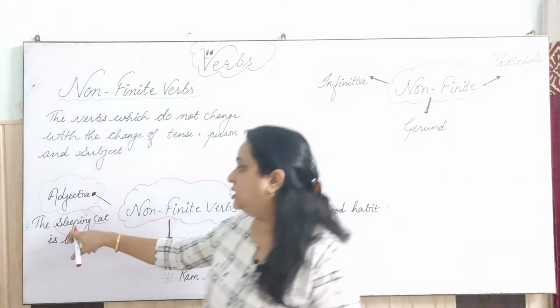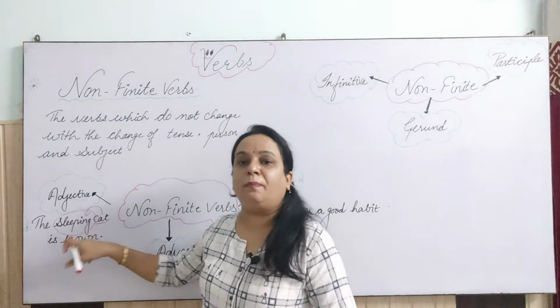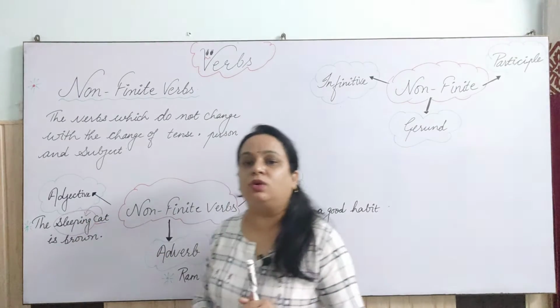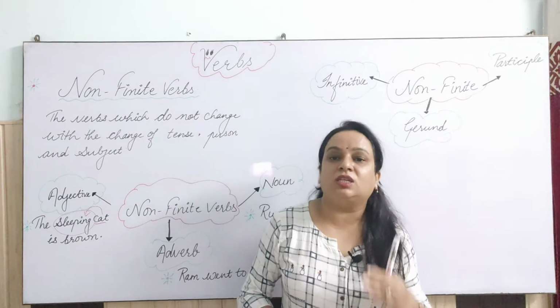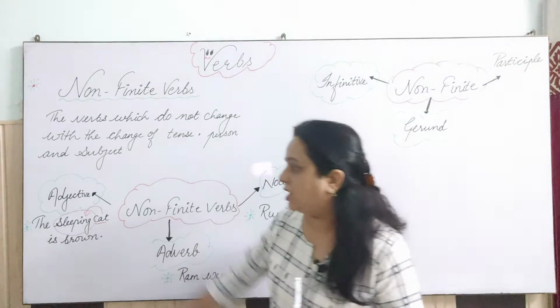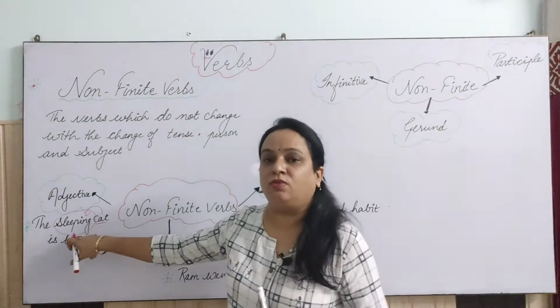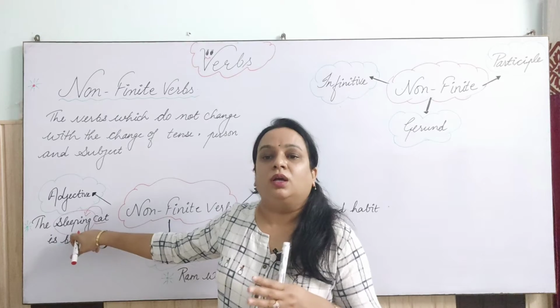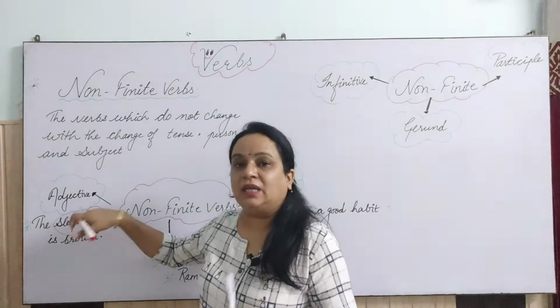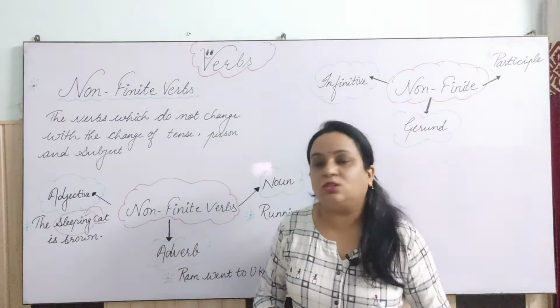Here this is the ing form. So the sleeping cat, and the word sleeping is telling about the quality of the cat. That's why this non-finite verb is working as an adjective.